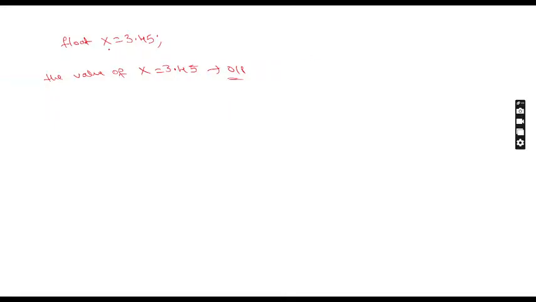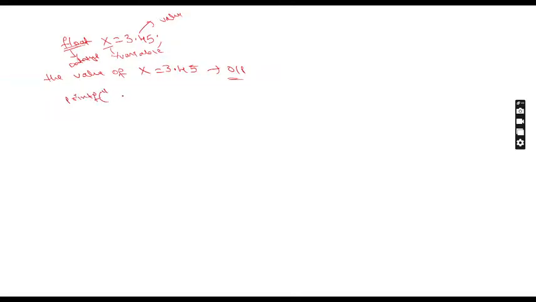So what is x here? x is nothing but a variable, right? What is this 3.45? It is nothing but a value, right? You observed int means integer value, but what is float here? Data type. So why am I writing the float data type? Because if you want to display decimal values, for that we need a float. Okay. So now how to write the printf statement?